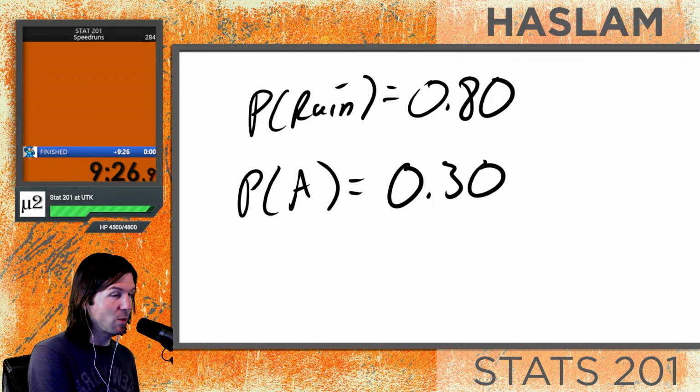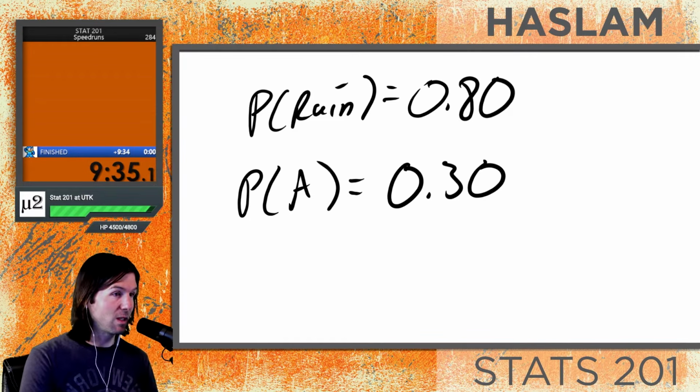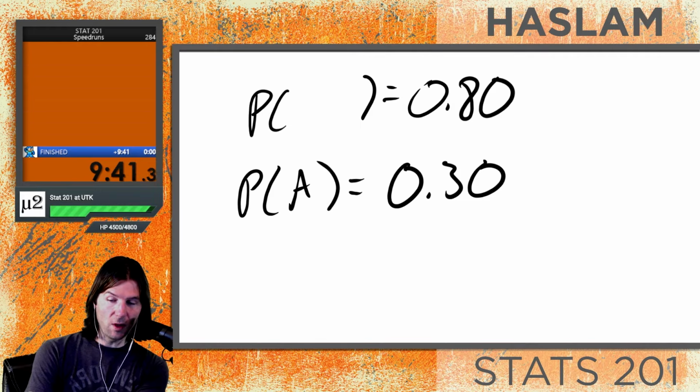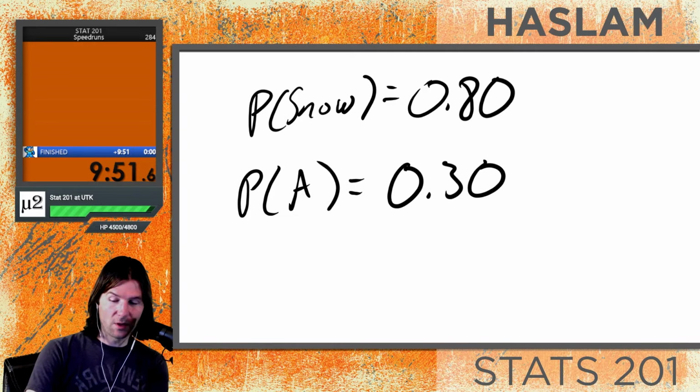Now, knowing that it's going to rain, would that tell you anything about you making an A? No. But what if we change this right here to events that are dependent? This is an example of independent events right here. So if we go to dependent events, let's change this to the probability of snow. And here it is. The probability of snow today is, let's say, 80%, because maybe we live in the north and it's the middle of December, so there's a high probability of snow.